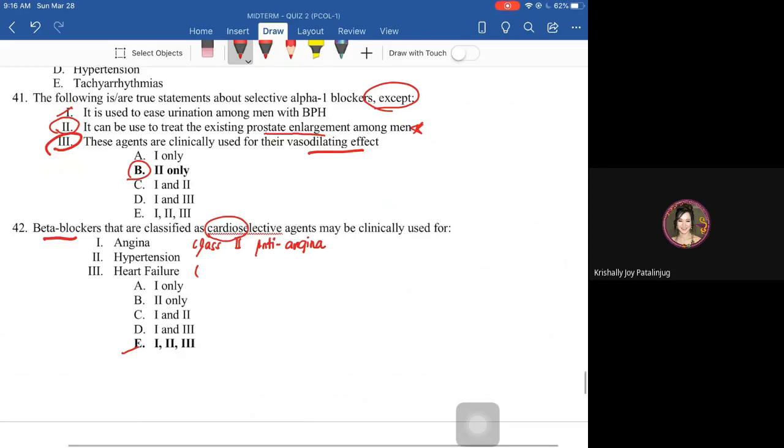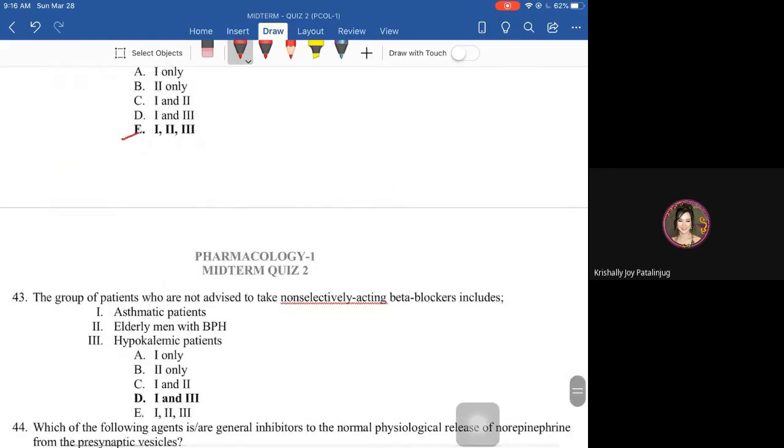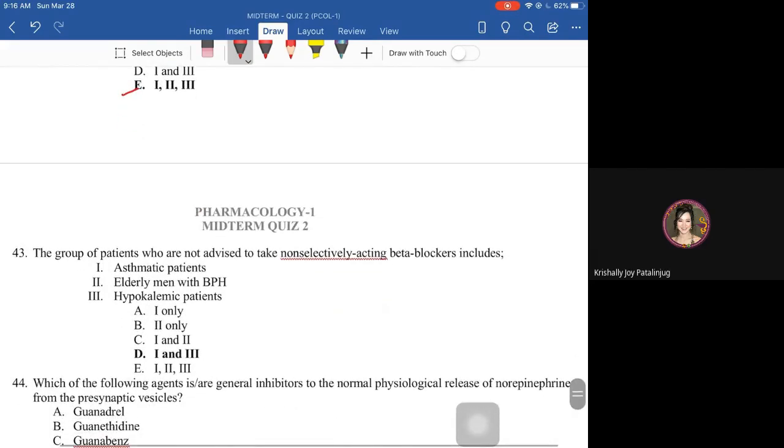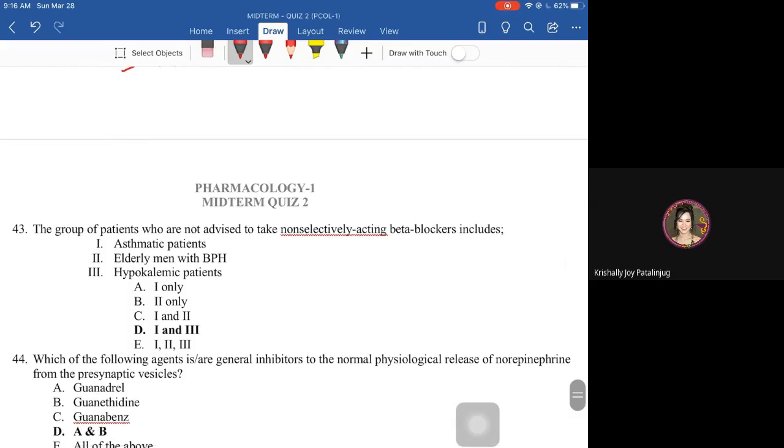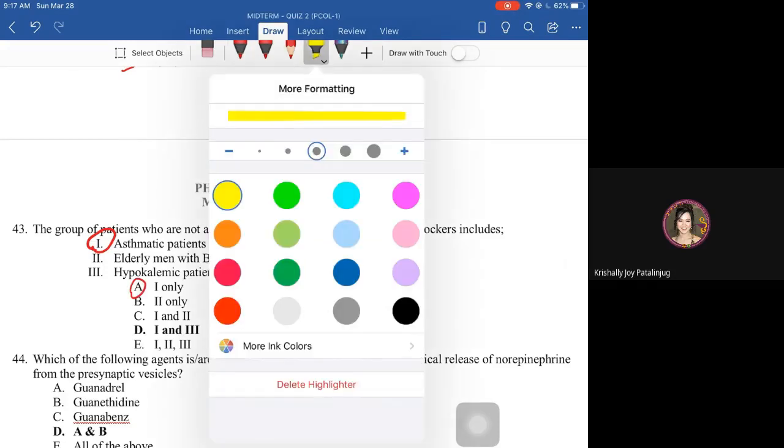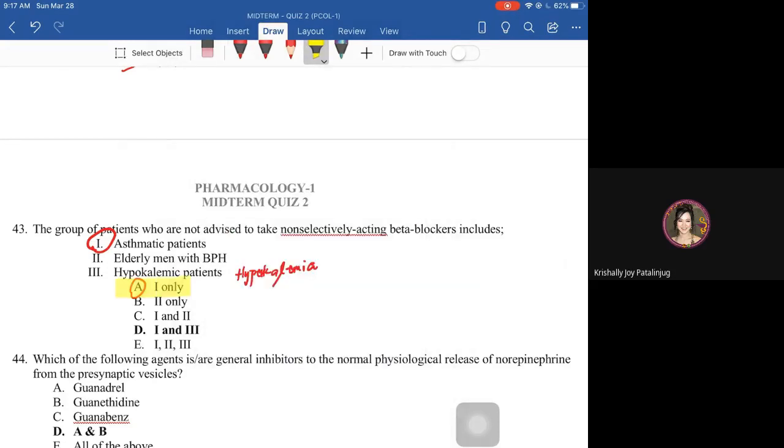Next, the group of patients who are not advised to take non-selective acting beta blockers include, that's one only. So for 3, this should be hyperkalemic. So I will consider those answers as 1, because the answer here should be 1. I input the wrong answer. It should be only 1.